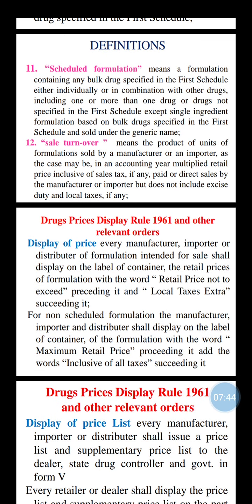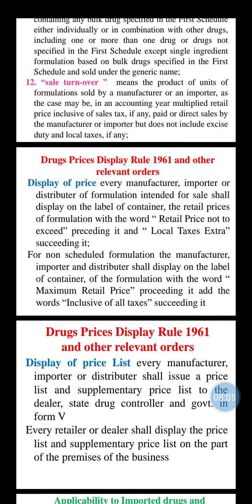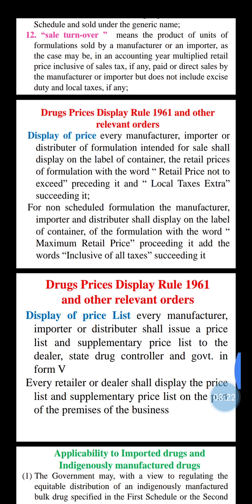Then display of price: every manufacturer, importer or distributor of a formulation intended for sale shall display on the label of the container the words retail price not to exceed preceding it, and local taxes extra succeeding it. For non-scheduled formulations, the manufacturer, importer or distributor shall display on the label of the container the words maximum retail price preceding it and inclusive of all taxes succeeding it.